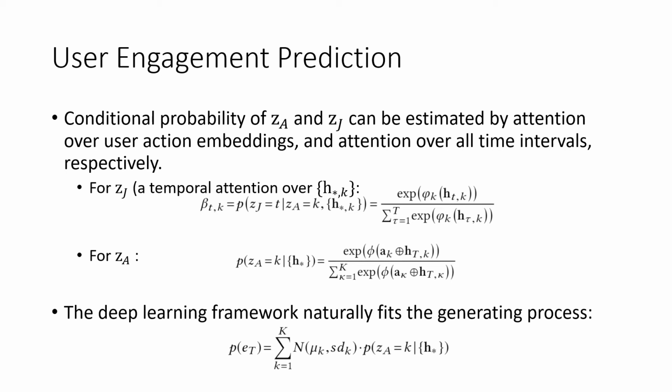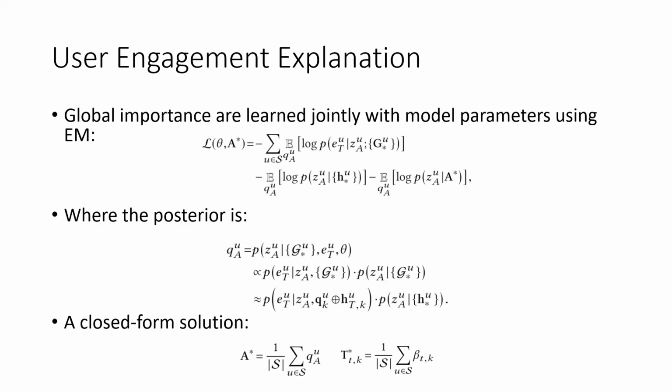Similarly, temporal attention and user action attention are used as temporal importance and user action importance. The global level user engagement explanations are formulated as a vector and are learned jointly with the model parameters using the EM algorithm. The loss function is given as follows. As we can see, the global importance serves as a constraint.